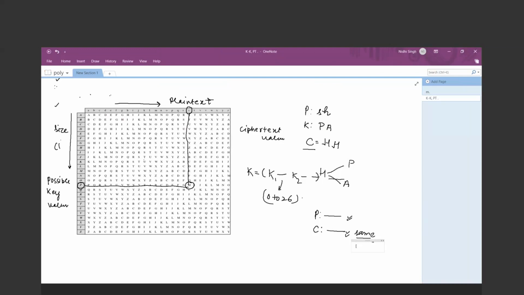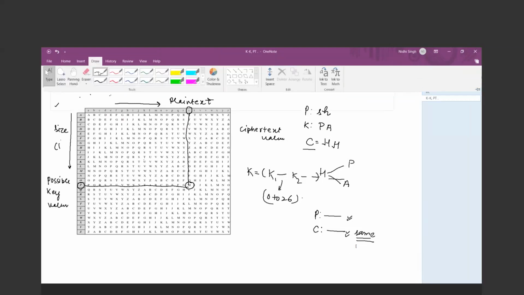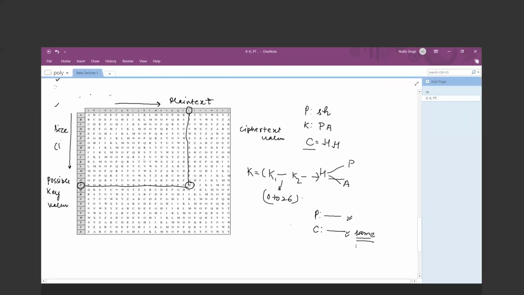Another clue. What will be the maximum key size in the Vigenere cipher? Maximum key length, sorry, not size. The maximum key length is nothing but the same as the length of the plain text and the ciphertext.